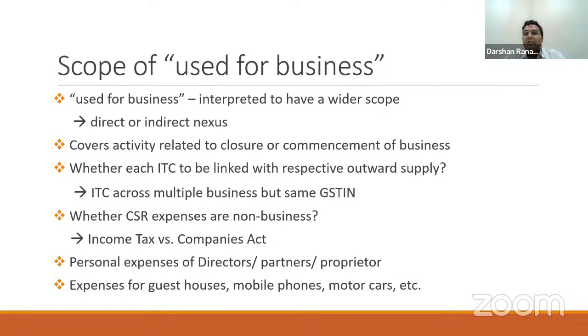But still, the definition of business says that commencement of business is also a part of business. So it means that any expenditure which is incurred in relation to commencement of business, though my actual business activity has not started, can be said to be used for business activity. Because the intention of incurring such expenditure is to ensure that a business which is to be started in future. So all these expenditure are incurred for a business which is intended to be started in future, and that is why it is to be interpreted that it has a nexus with my business activity, which will begin in future.